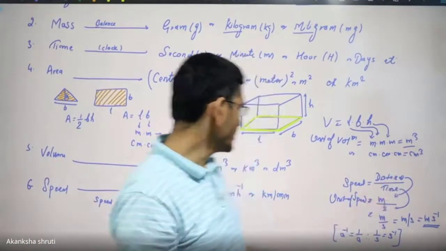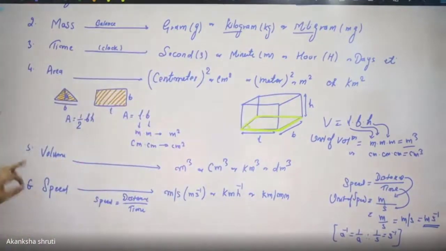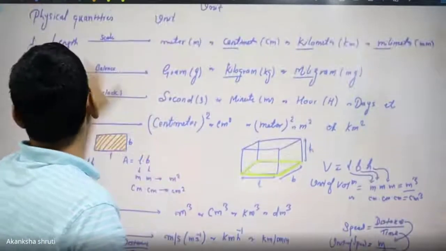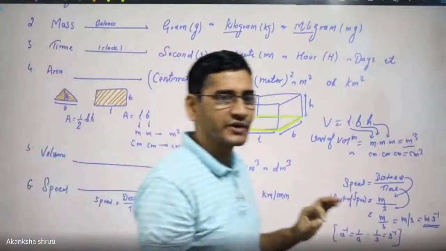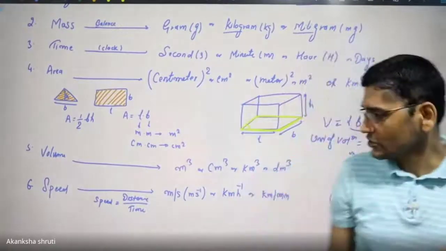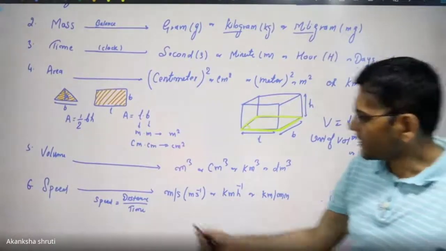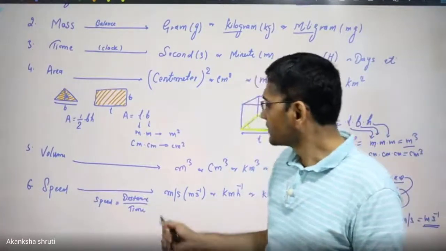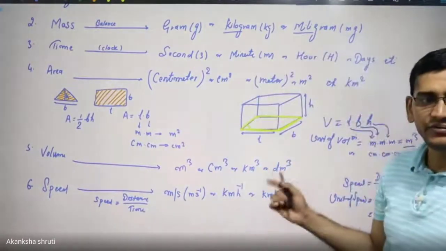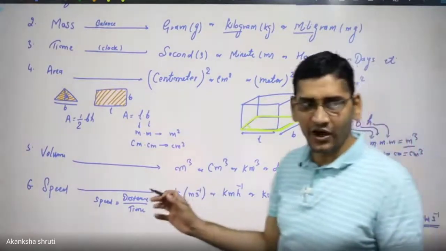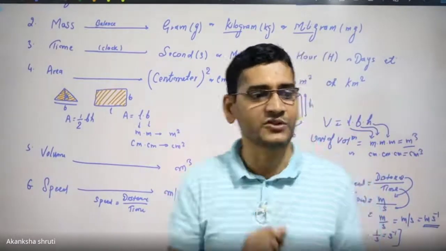Here we are observing that the unit of area, volume and speed can be calculated in terms of the units of length, mass and time only. So what are we observing? Do we need to mug up the unit of speed? No. Once we understand how the speed is defined, its unit can be calculated very conveniently. So these are the very basic things. We will learn what the various types of units are.